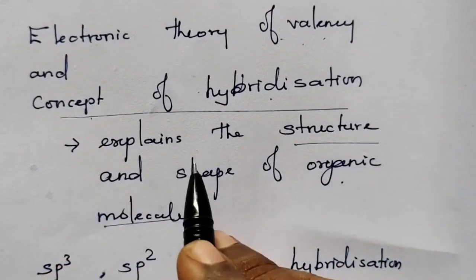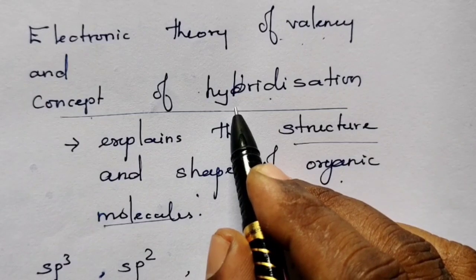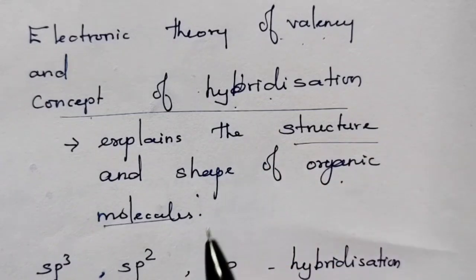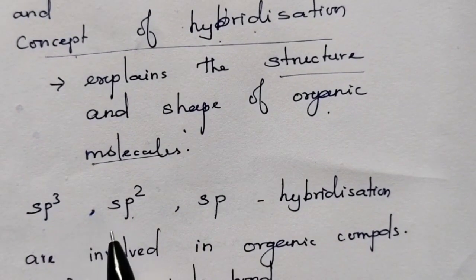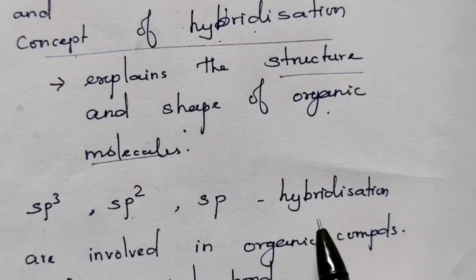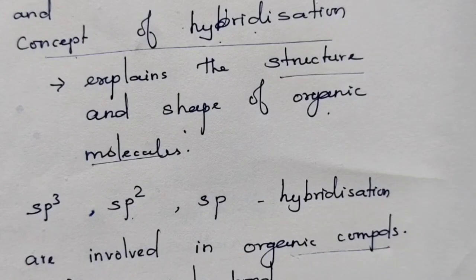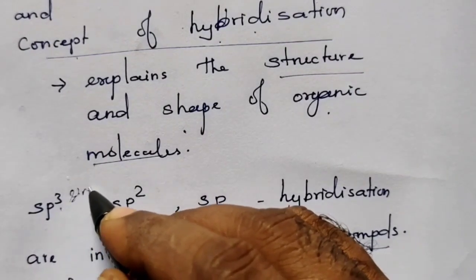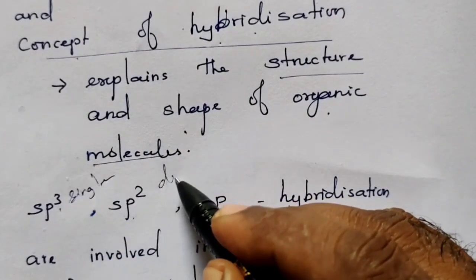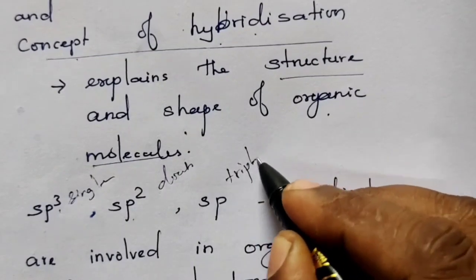The electronic theory of valency and the concept of hybridization explain the structure and shape of organic molecules. In chapter 4, we studied sp3, sp2 and sp hybridization. All these hybridizations are involved in the bonding of organic compounds also. sp3 hybridization indicates single bonds. sp2 indicates double bonded compounds. sp hybridization indicates triple bonded compounds.